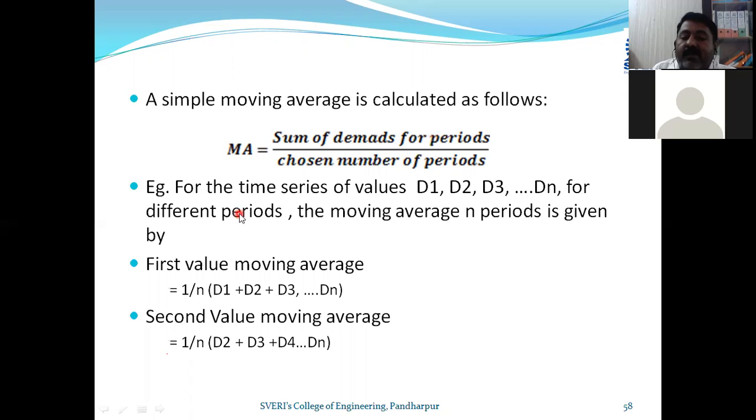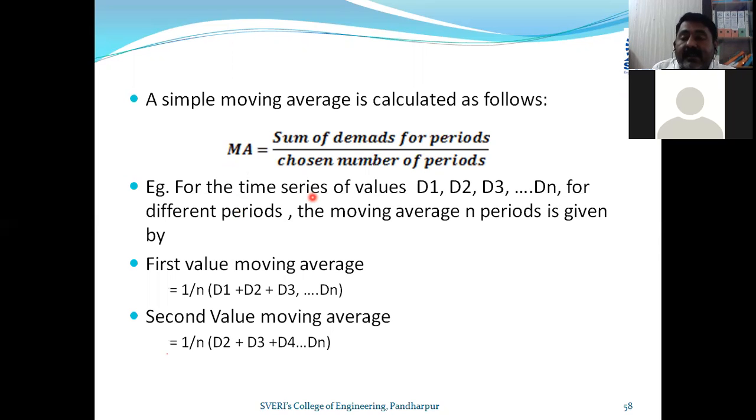Okay, if I am taking 5 months, then what will I do? I will take August, September, October, November, December, 5 months divided by 5. In this way, I will calculate the demand for January. If I consider 3 months, I divide by 3; if I consider 5 months, I divide by 5.